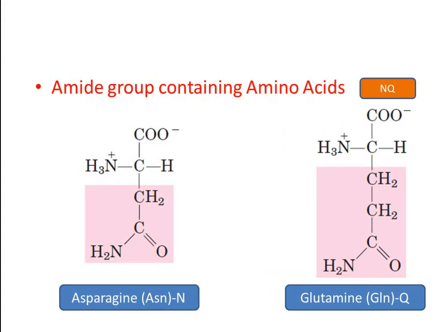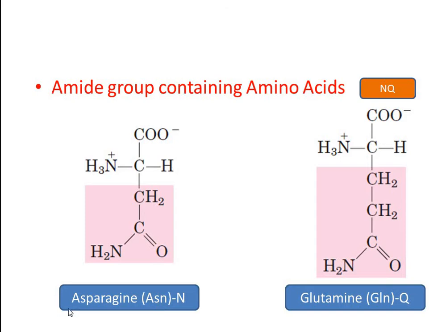The next group of amino acids contains amide groups. These amide group containing amino acids include asparagine and glutamine. Asparagine is very similar in structure to aspartic acid. The only difference is that instead of a carboxylic acid, it contains an amide group. Asparagine can be represented by the 3-letter abbreviation ASN and the 1-letter abbreviation N.